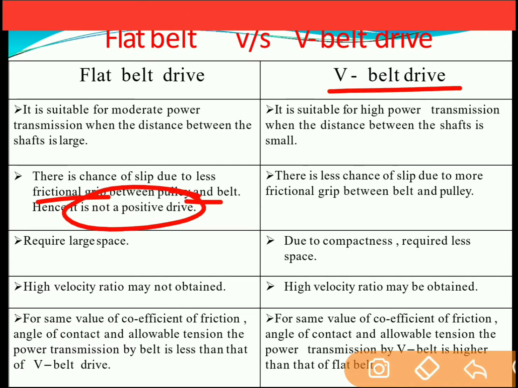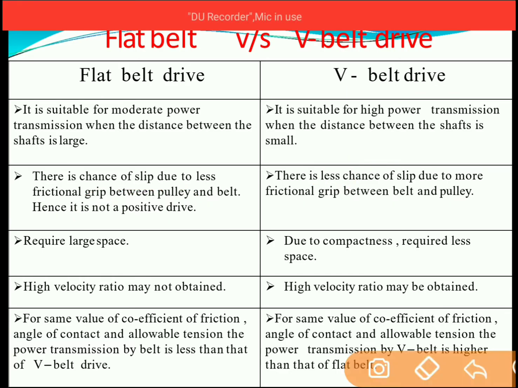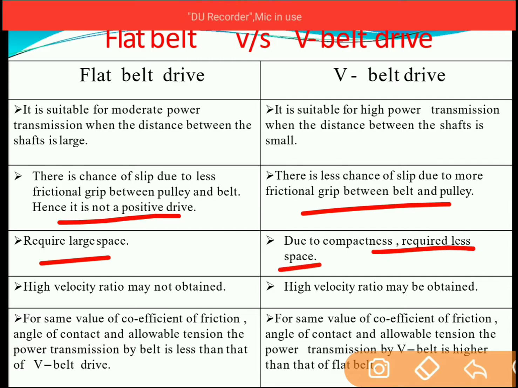In case of V belt drive, there are fewer chances of slip because there is a tight frictional grip between the belt and the pulley. So in this case, frictional grip is very good, and so the chances of slip are less. In the flat belt case, frictional grip is not good, so chances of slip are more. Flat belt drive requires large space, whereas V belt drive requires less space.